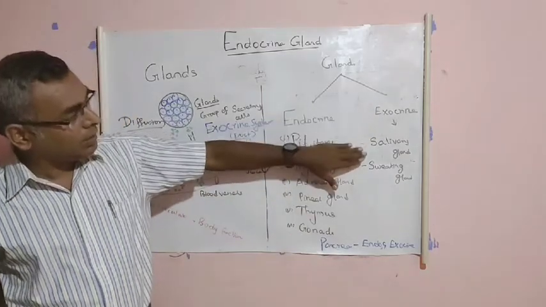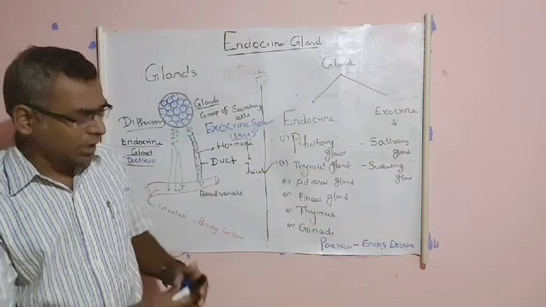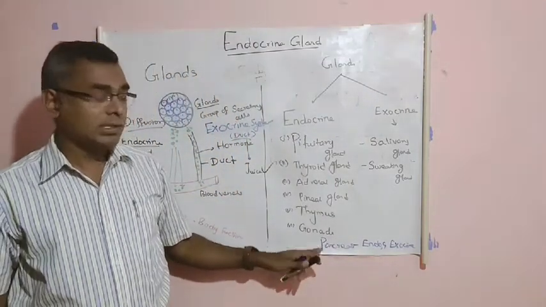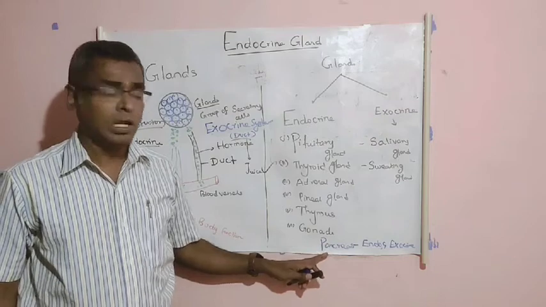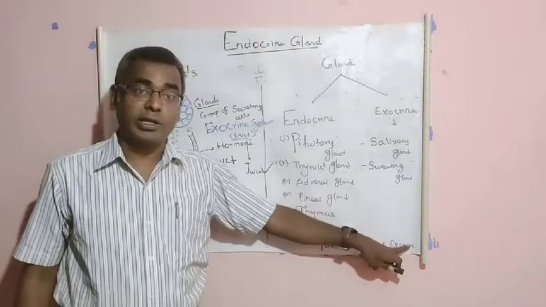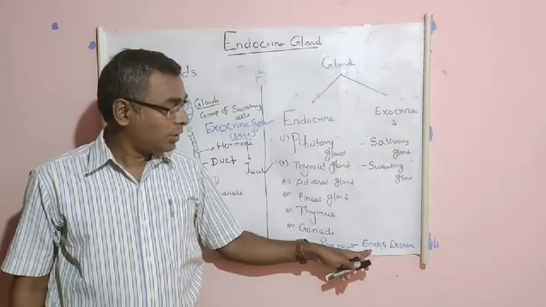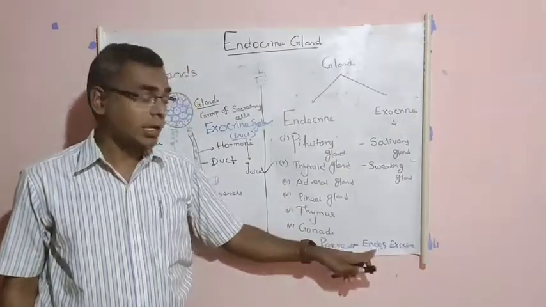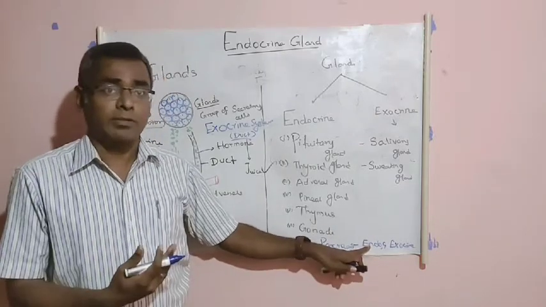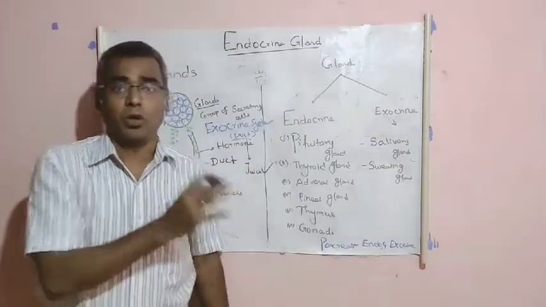And some examples of the exocrine gland: the salivary gland, the sweat gland, and one more gland we have. It's an important one, the pancreas. The pancreas is a special type of gland. Why do we call it a special type of gland? Because it acts as an endocrine gland and an exocrine gland. It's the only gland in our body that acts as both an endocrine gland and an exocrine gland. Or we can say it has exocrine function and endocrine function.